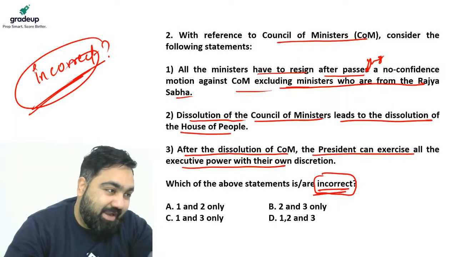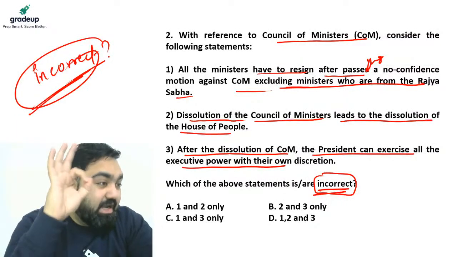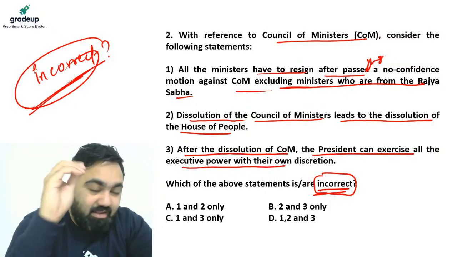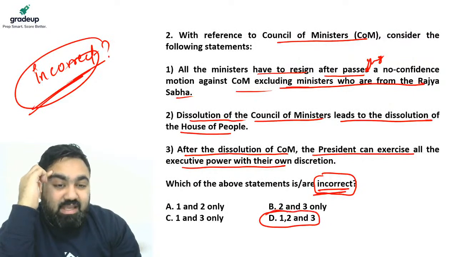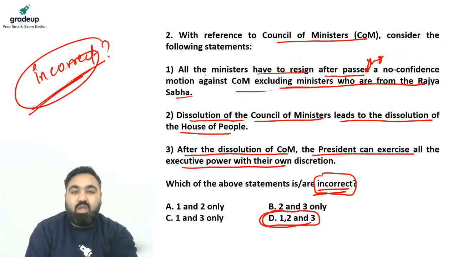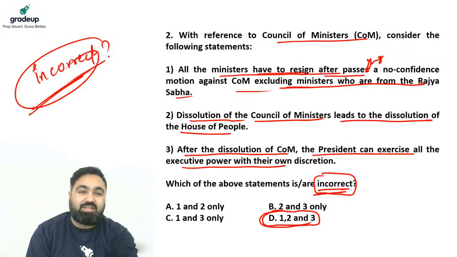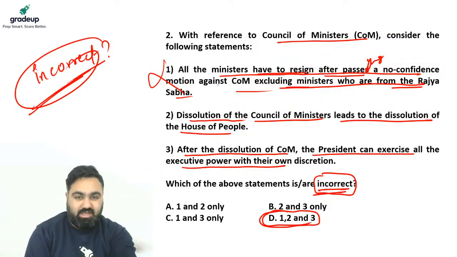If you read this, fine. If you did not, then please read the question carefully. The correct answer to this question given by very few people is actually D. None of these is correct. All of these are incorrect. Let's see how. Number one, all ministers have to resign after no confidence motion is passed, but not from Rajya Sabha. No, even the ministers who are members of Rajya Sabha will have to resign.